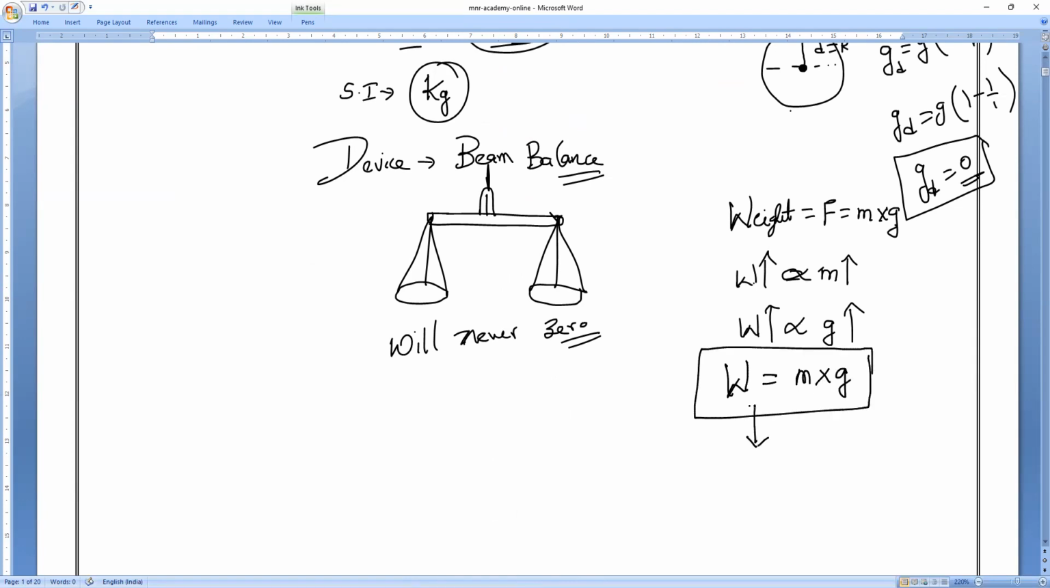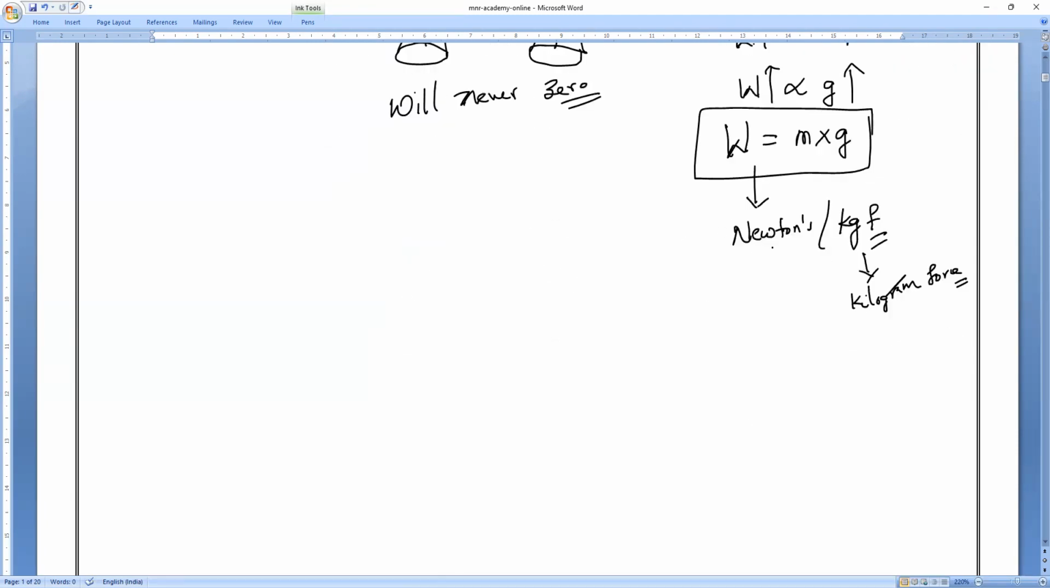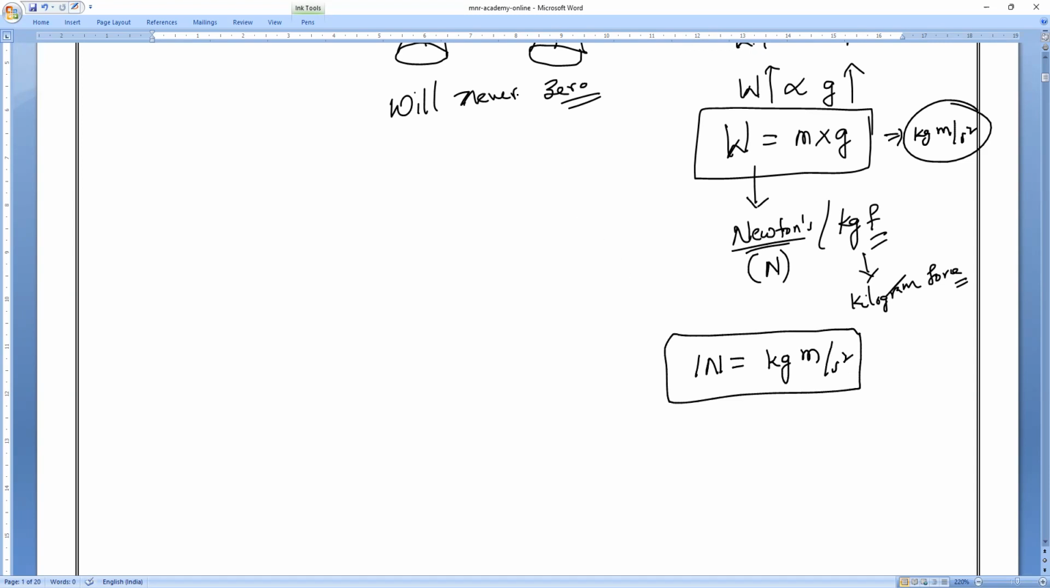The SI unit of weight is newton. Understand, everybody? Or we can say kgf, kilogram force. Kilogram force is the unit of weight. Kilogram meter per second square, that is equal to a newton. One newton is equal to one kilogram meter per second square, as we all know. That is equal to only one newton.